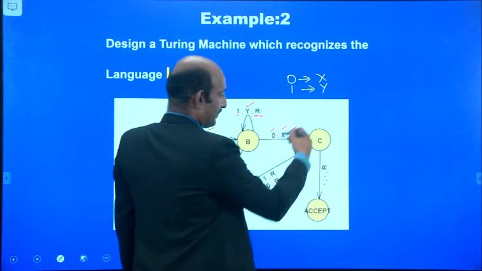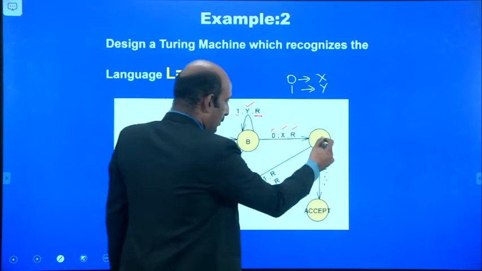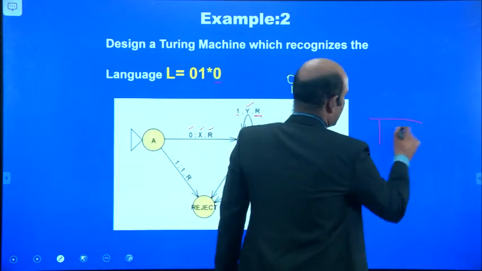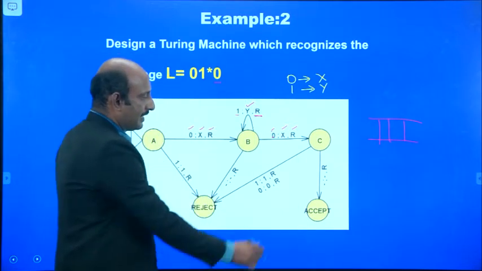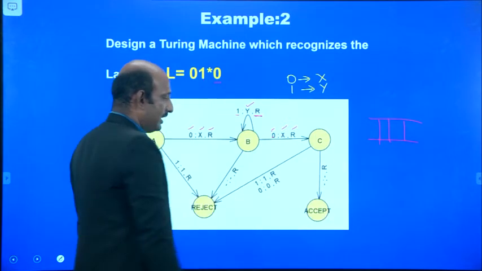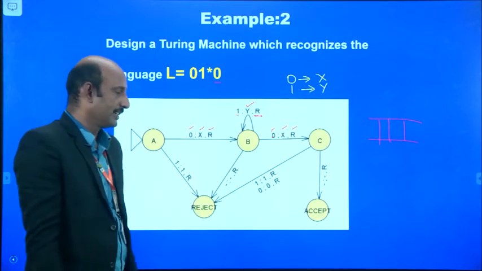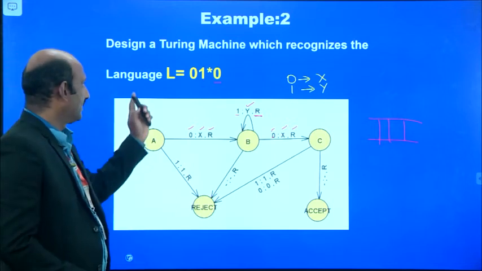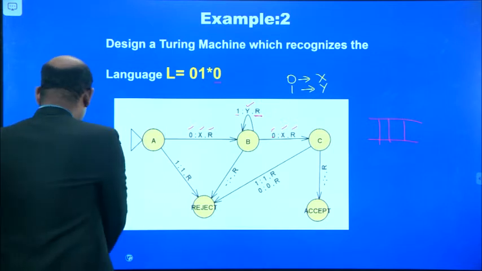It goes to state C. After reaching C, if there is no input on the delimiters, that is a blank, it moves to the right and goes to the accepting state. But under all other conditions it goes to the rejecting state. So this is the Turing machine which recognizes the language L equals 0, 1 star 0.